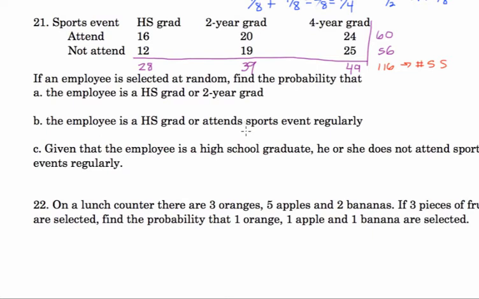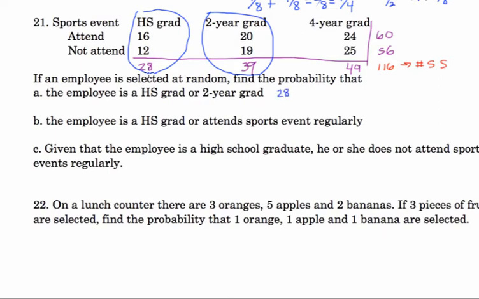So, first question. If an employee is selected at random, find the probability that the employee is a high school grad or a 2-year grad. Okay, so a high school grad or a 2-year grad. Notice, no overlap there. So I can just add together those probabilities. We would call those mutually exclusive events.